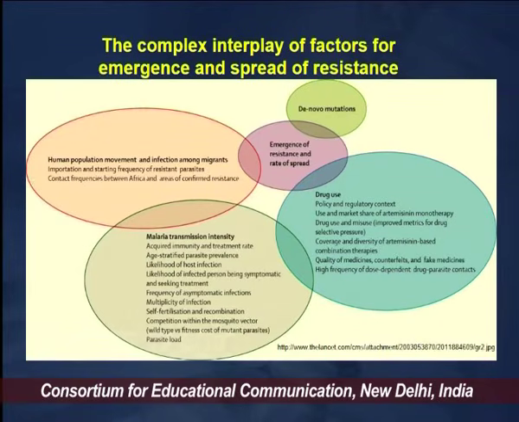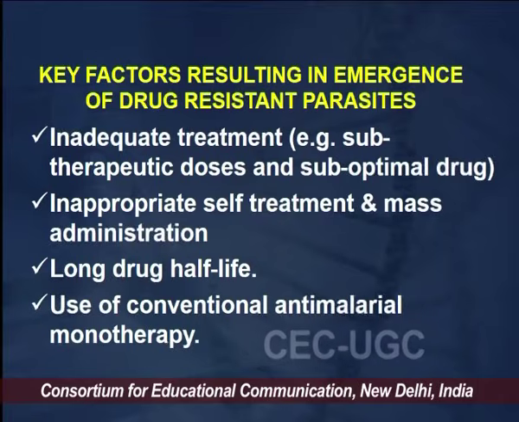Now, this is a diagram which is showing the complex interplay of the various factors which cause the emergence and the spread of resistance. We know that in the cause and spread of resistance, the antimalarial drugs play a very important role, and the migration of the population plays an important role. Then there are factors like self-administration or subtherapeutic doses. Apart from that, there are ecological considerations, which also play an important role in the spread of resistance across the regions.